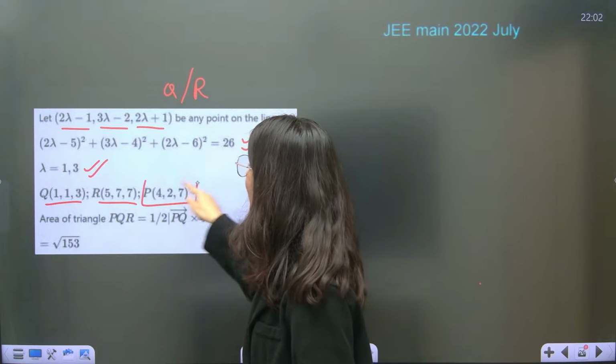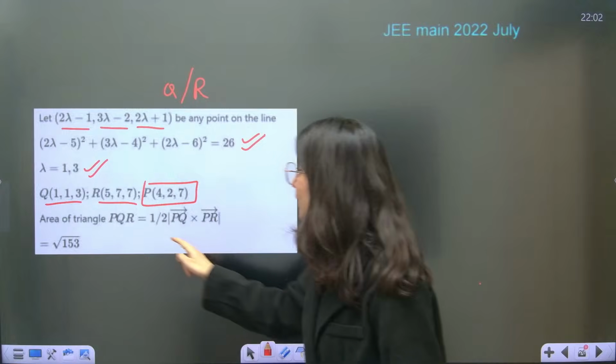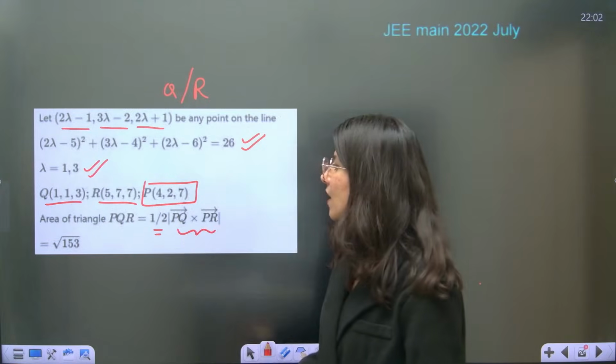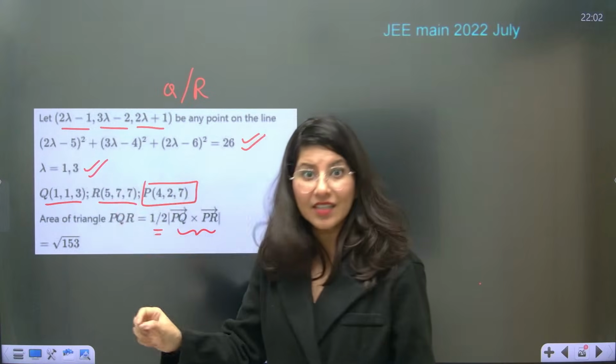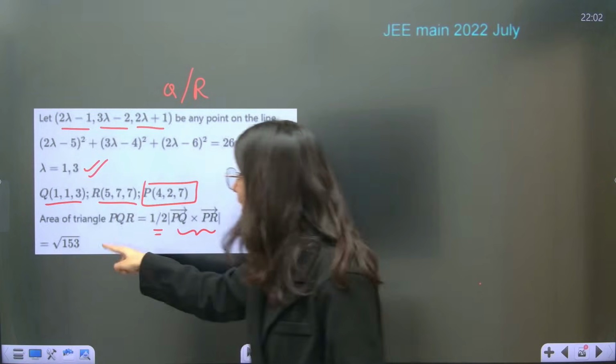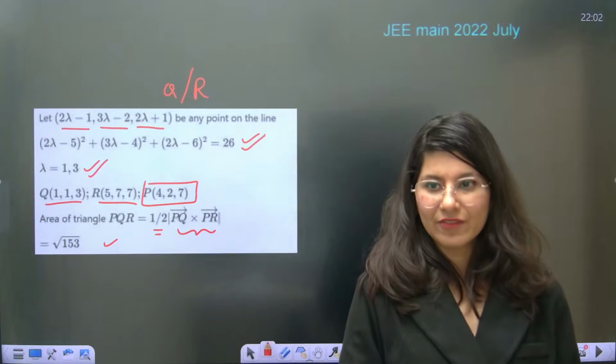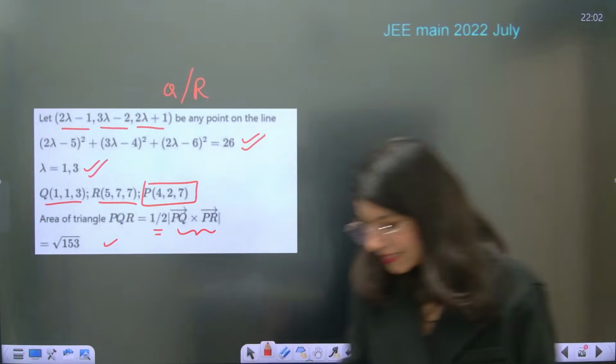P was already given, so PQR is given. Area of triangle is half PQ cross PR. So you have to take the PQ vector and PR vector, take the cross product, and then you will get the area root 153. Will you be able to do that? Yes, yes, yes.